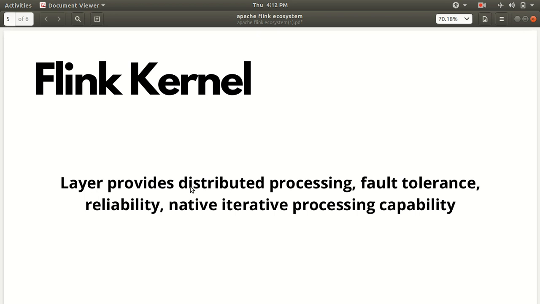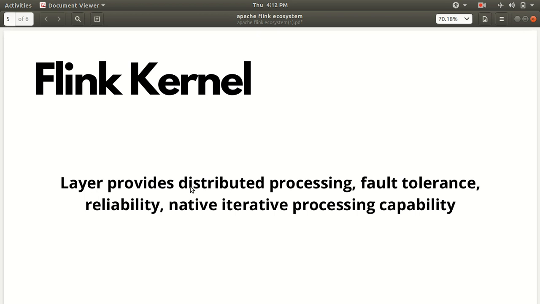We talked about distributed processing, which is the characteristic of the frameworks that we have already gone through. It also provides us fault tolerance, reliability, and iterative processing capability. Iterative means, for example, k-means clustering, which gives you the results not in one go. It will be giving you results in multiple iterations. So it's a layer which provides us this much capability.